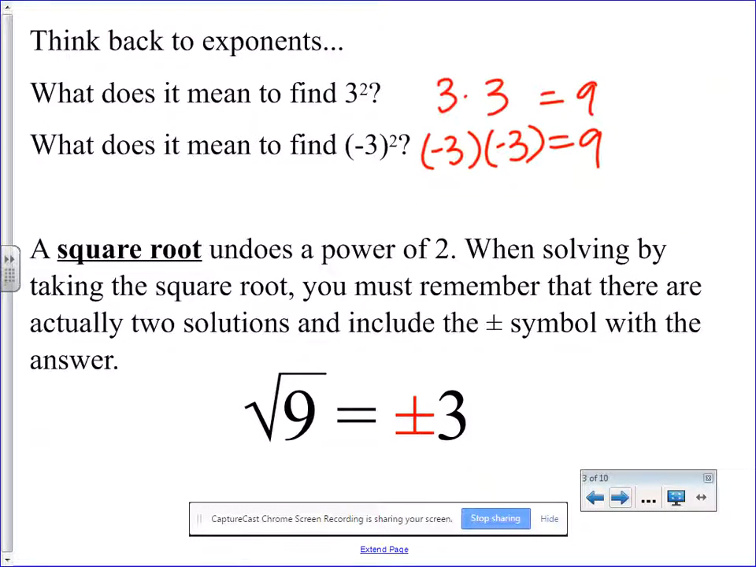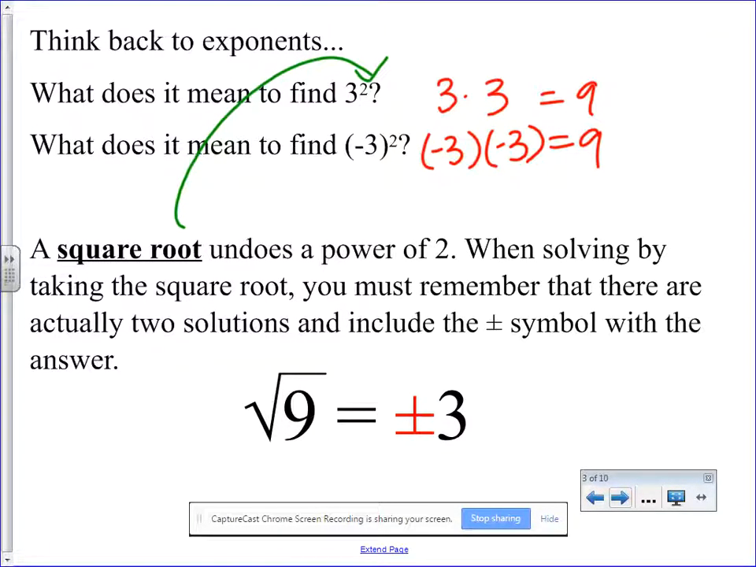So a square root is the inverse operation of a squared. Just like subtraction is the inverse operation of addition, they reverse each other. This is the exact same thing. A square root is the inverse operation of a square. And there's something important about taking the square root because both 3 and negative 3 squared equal positive 9.